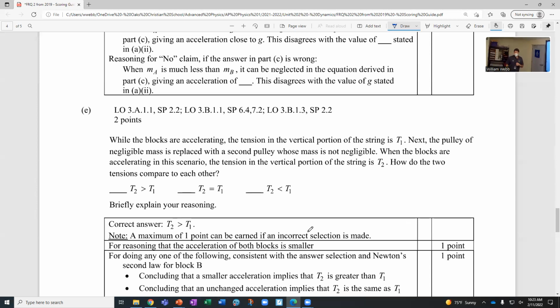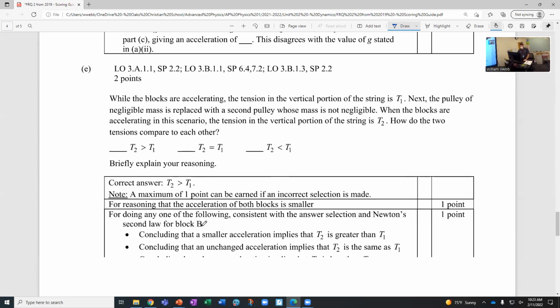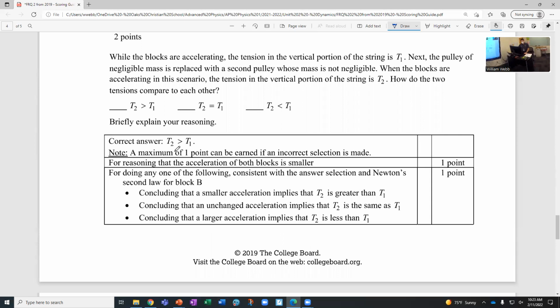So they're basically saying you used to have like a little fidget spinner that's so low friction you can basically ignore it. Now you've got like a water wheel, so you can't just spin it with your finger. It's going to take some force to get it to spin. That's basically the scenario. And so the correct answer is the scenario with the pulley that is massive would create more tension in the string. So T2 would be larger than T1.